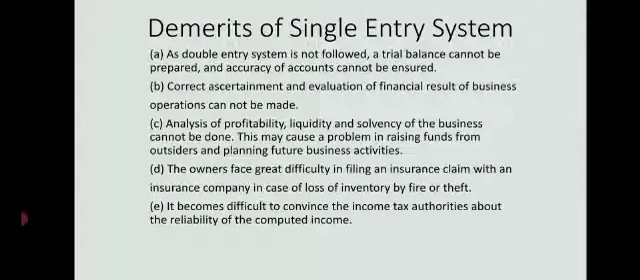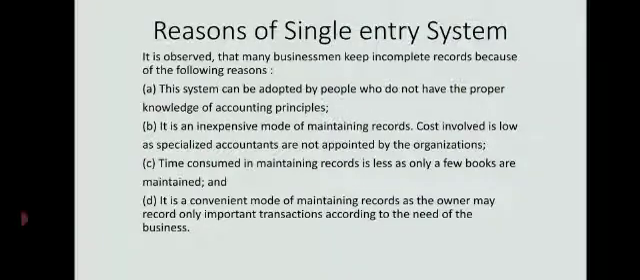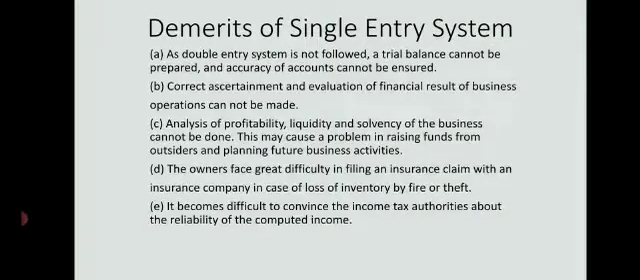The next topic is limitations or demerits of single entry system. The reasons we considered as merits, and demerits we can also consider as limitations. Demerits are nothing but the limitations of single entry system. As double entry system is not followed, trial balance cannot be prepared and accuracy of accountancy cannot be ensured. As I have already explained, we don't prepare trial balance in single entry system, so you cannot verify whether the records are accurately recorded in the books of accounts or not.